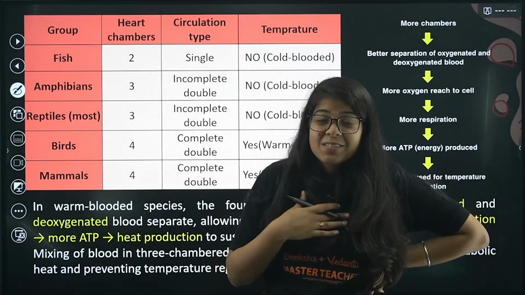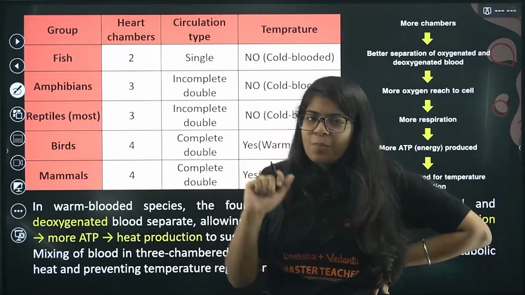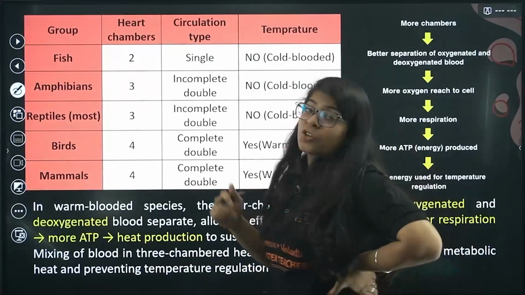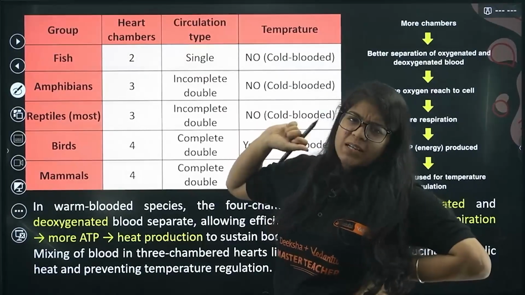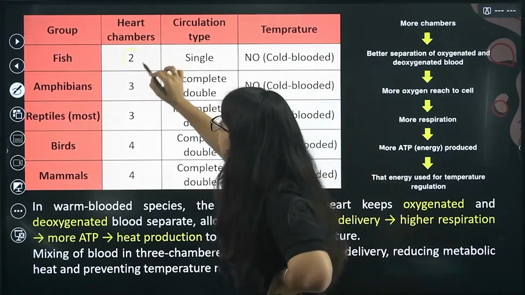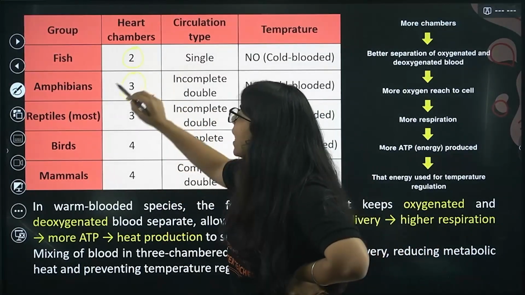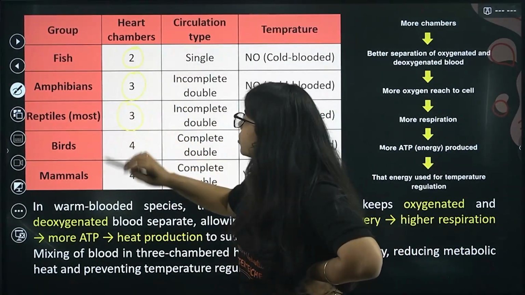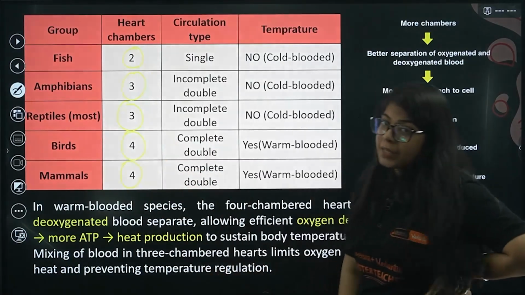They also have feelings, right? Actually your feelings are in your brain. Anyways, that is a topic for another chapter, control and coordination. For now, this is your heart, which only pumps blood. There is no heartbreak. Okay, fish have 2 heart chambers, amphibians have 3 heart chambers, reptiles have 3 heart chambers, birds have 4 heart chambers, and mammals have 4 heart chambers.